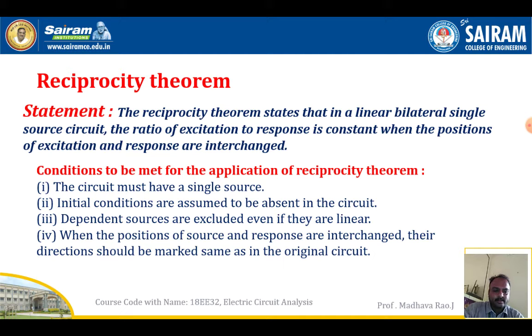So we have to check the circuit before solving it by using the reciprocity theorem, whether the circuit consists of only one voltage source or only one current source. If it consists of two voltage sources or two current sources, we cannot solve the circuit by using the reciprocity theorem. This is the main observation while we are doing network problems based on the reciprocity theorem.